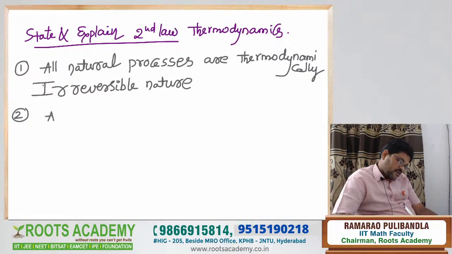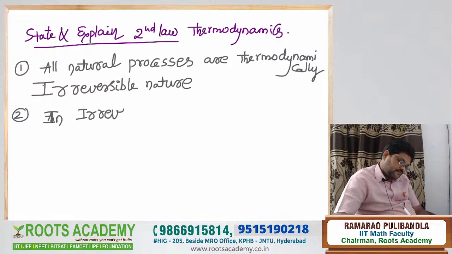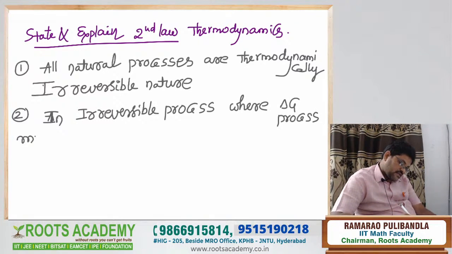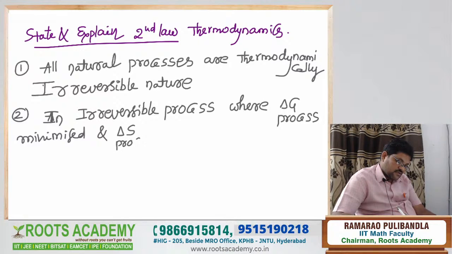In an irreversible process, where delta G of the process is minimized, delta S of the process should be increased.